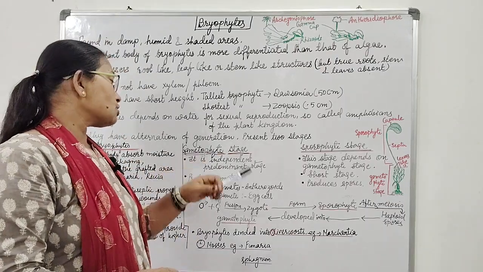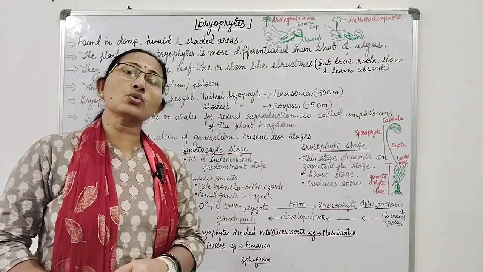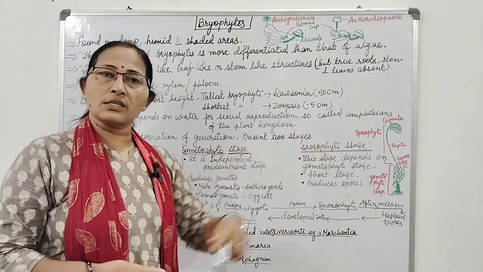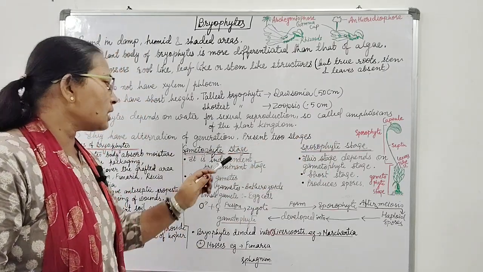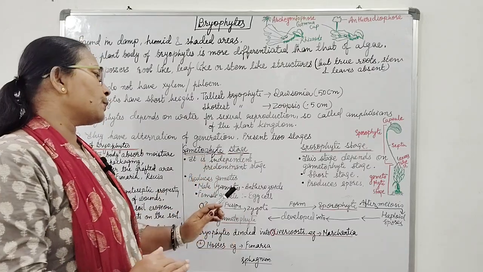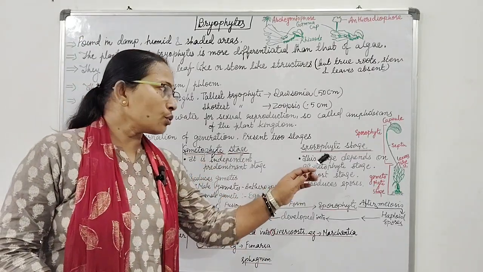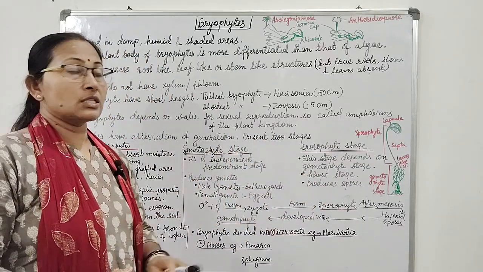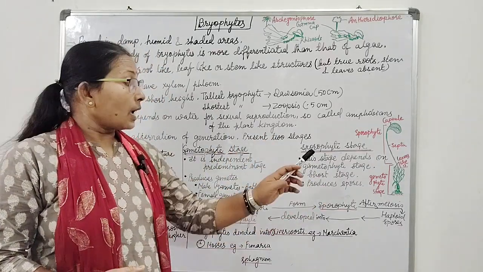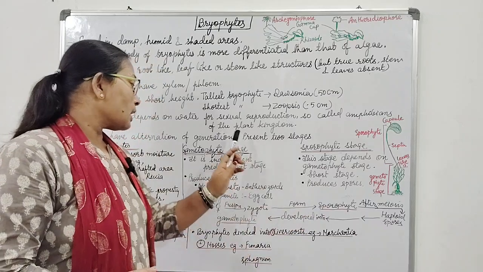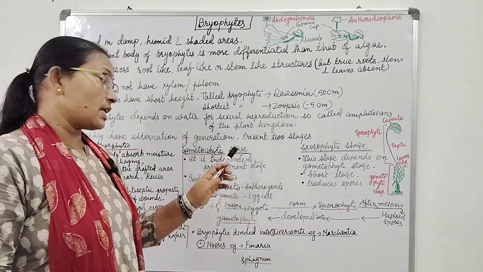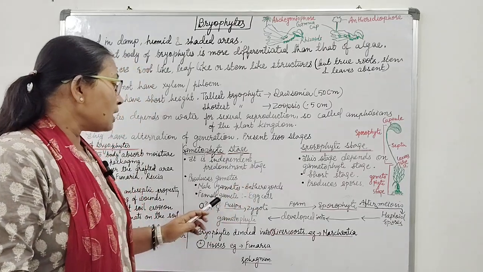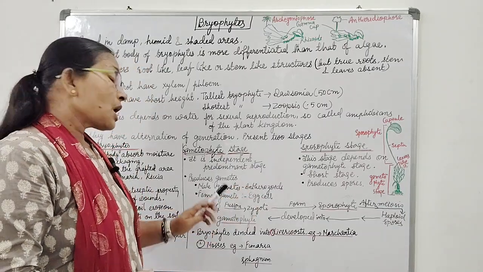Bryophytes have alternation of generation, with two stages, the gametophyte stage and the sporophyte stage. The gametophyte stage is the independent predominant stage, but the sporophyte stage depends on the gametophyte stage, is short-lived and produces spores. The gametophyte stage produces gametes, male gametes called antherozoids, and female gametes, the egg cell.